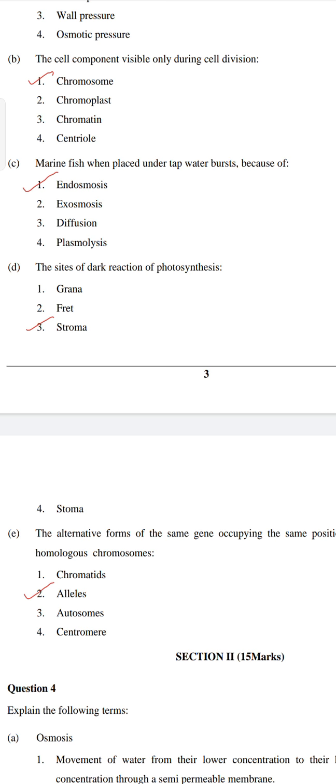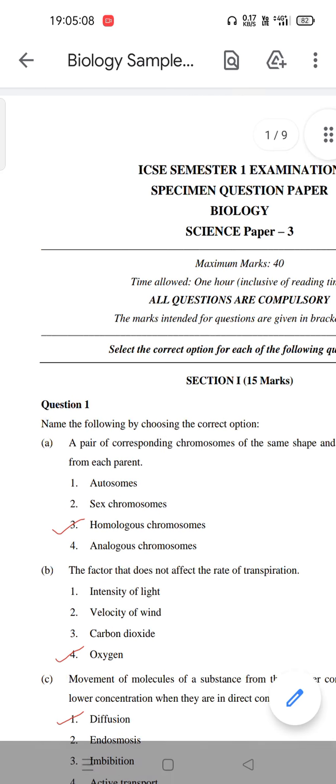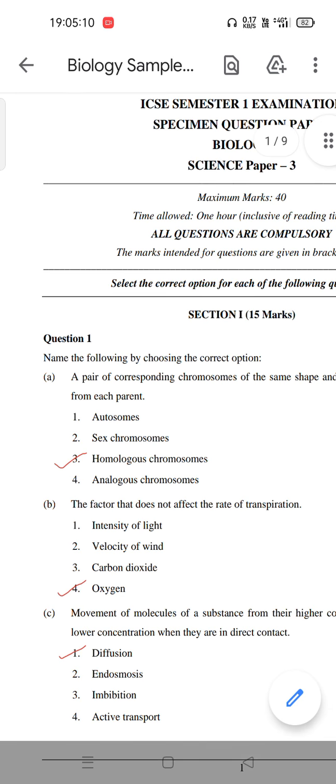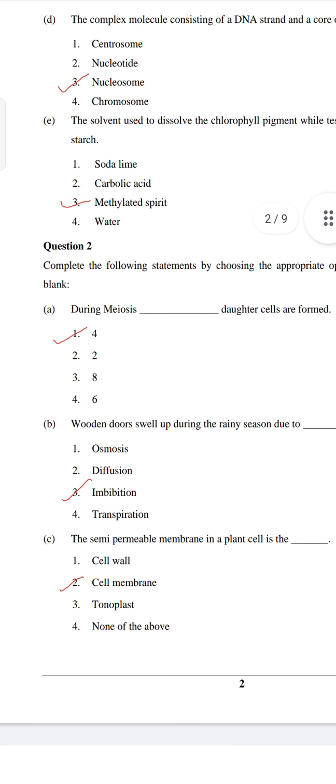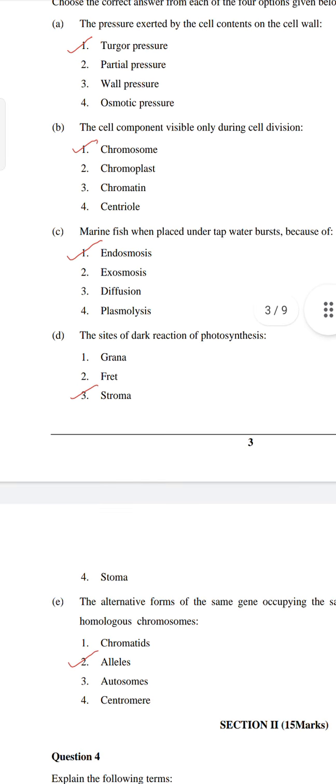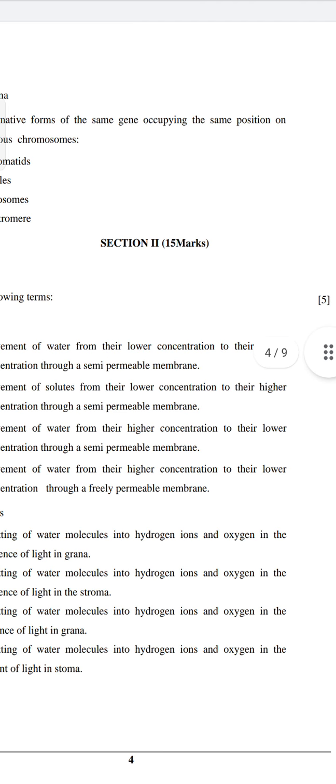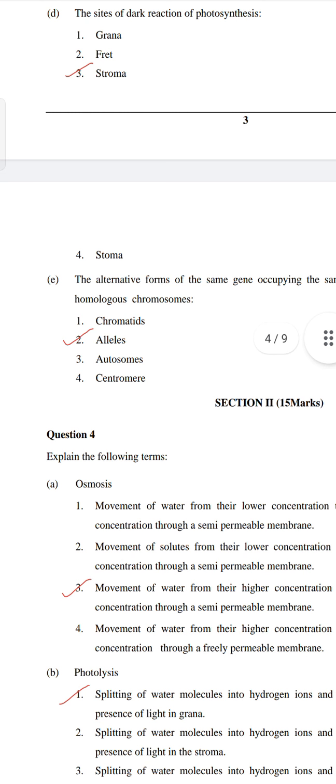Okay. So this section is of a total of 15 marks. It has question number 1 of 5 marks, question number 2 of 5 marks, and question number 3 of 5 marks. Section 2 is also 15 marks.